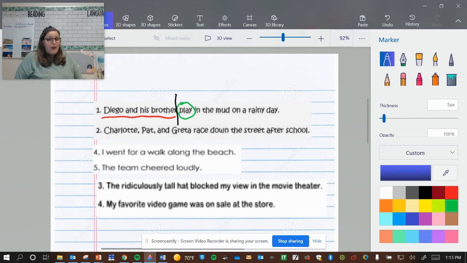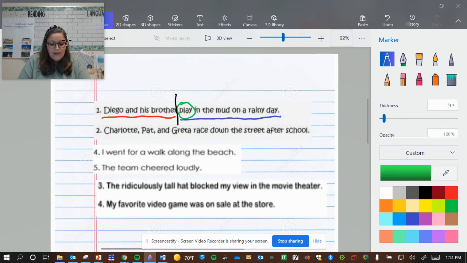And I'm not done, right? Play is part of my predicate, but it's not the whole predicate. The whole predicate would be play in the mud on a rainy day. Diego and his brother are who, and the what they're doing is play in the mud on a rainy day. Subject, predicate.